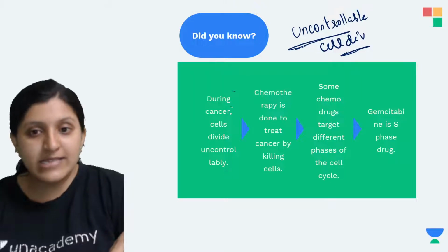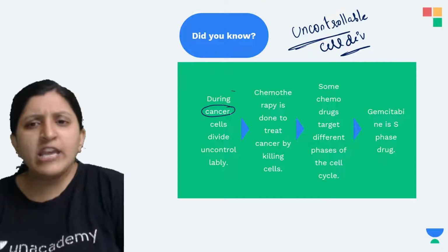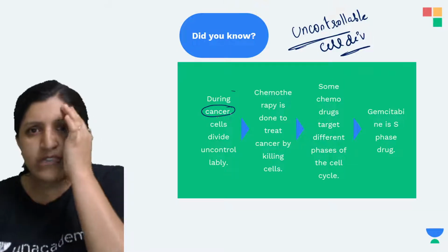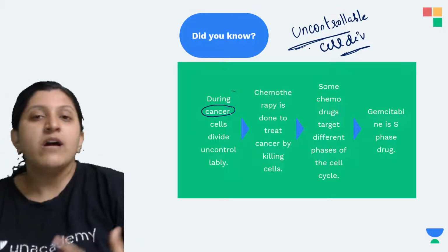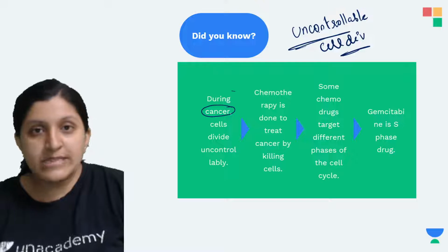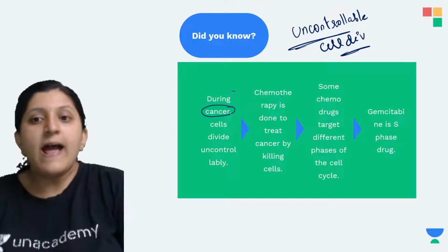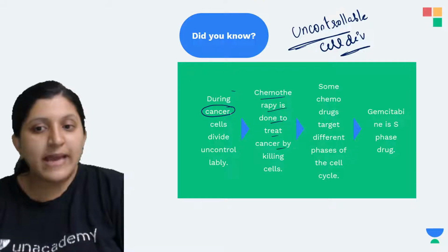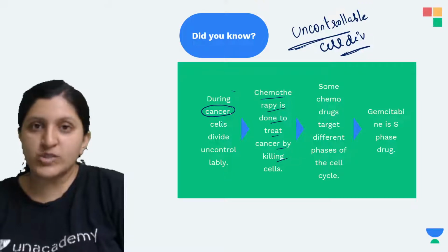But in a cancer cell, maybe UV radiation might have caused the cancer, or maybe a particular virus might have caused it. Based on that, uncontrollable cell division will occur. That means continuous cell division will occur, and chemotherapy is done to treat the cancer by killing the cancer cells. So basically chemotherapy is done for those conditions.